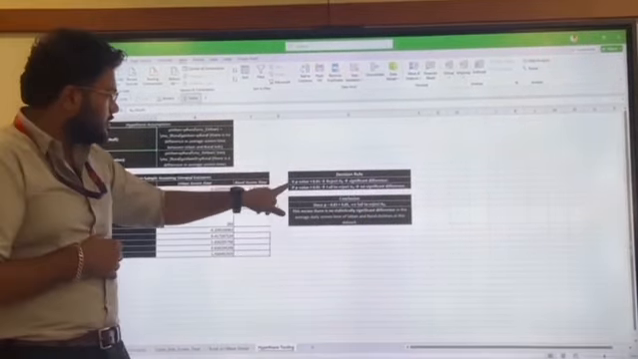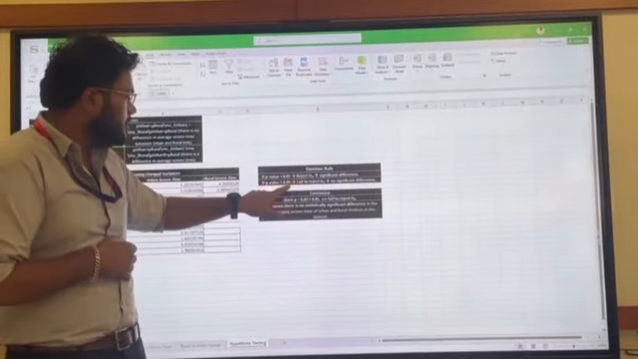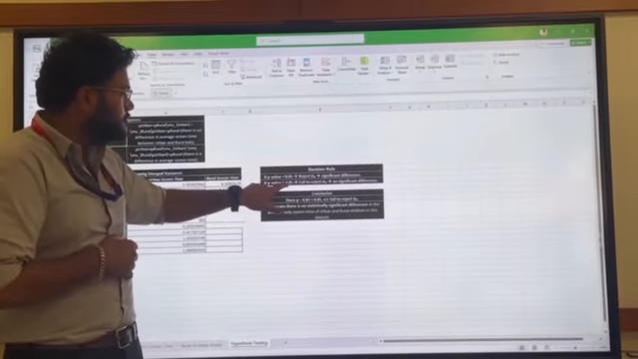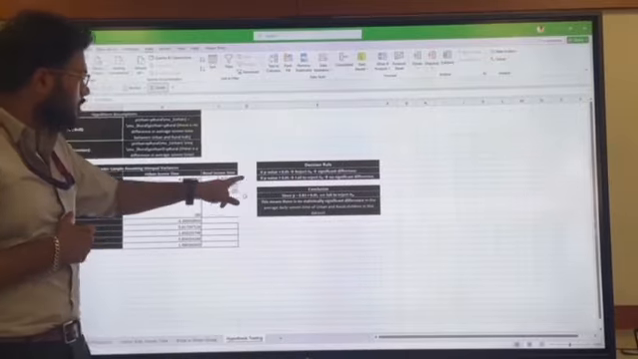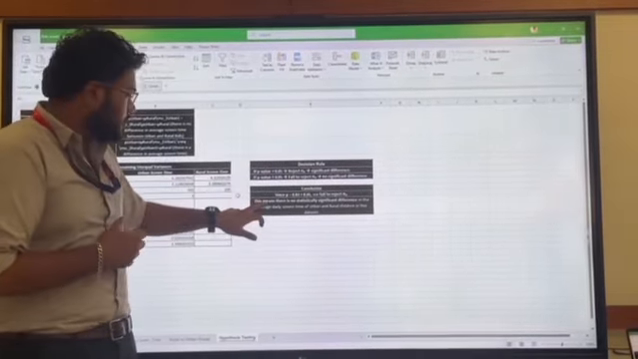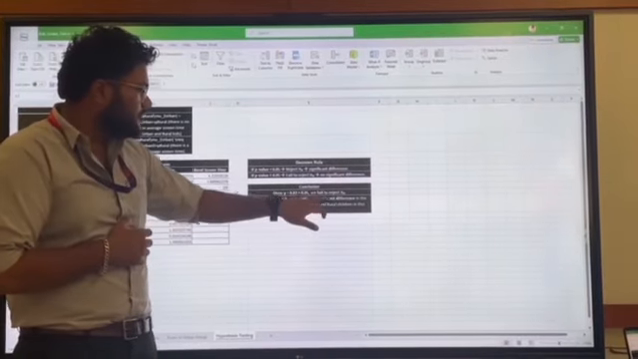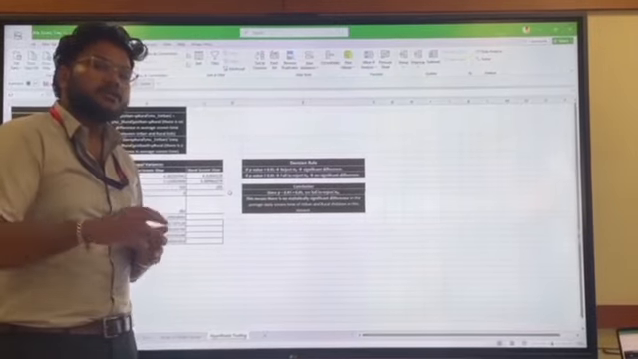So our decision rule says that if the p value is less than 0.05, then we reject the null hypothesis. If our p value is greater than or equal to 0.05, then we fail to reject the null hypothesis. So in this case, we are going for the second decision rule. So we can conclude that there is no statistically significant difference in the average daily screen time of urban and rural children.